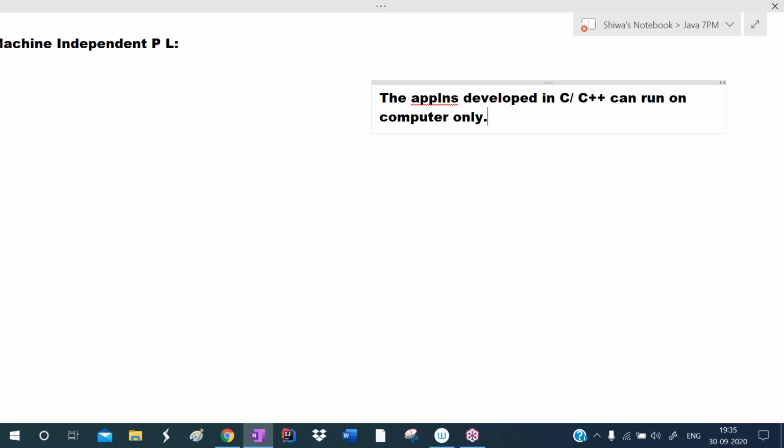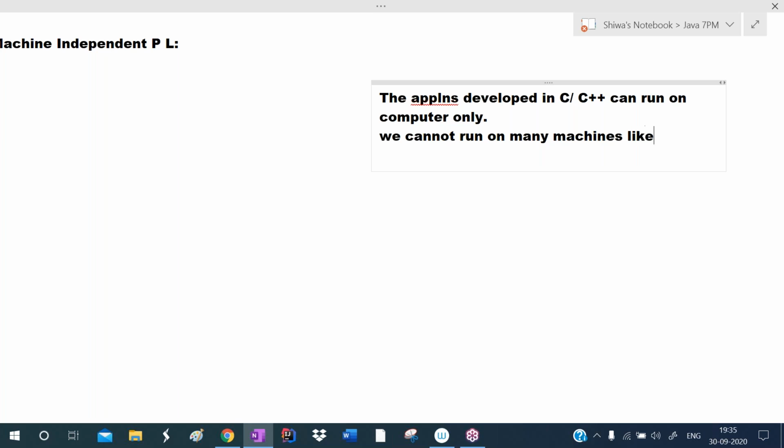Nowadays for mobile applications we are using C++, and Microsoft is providing that feature. But once upon a time that feature was also not there. So the applications developed in C++ can run on computers only. We cannot run them on many machines.